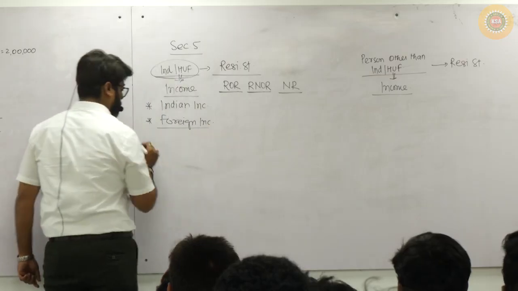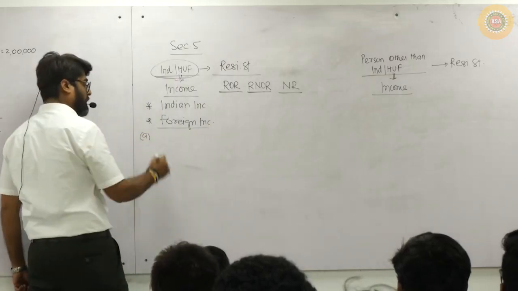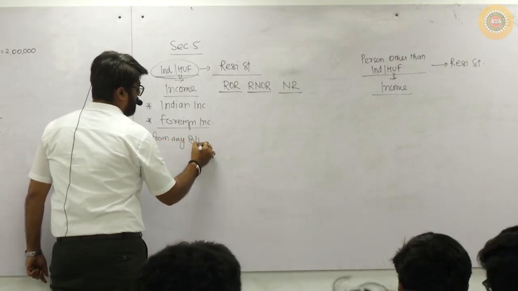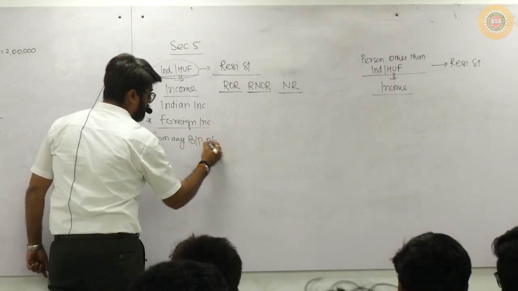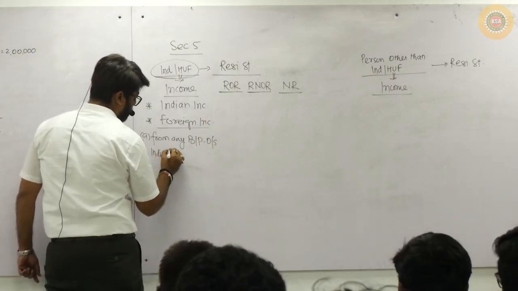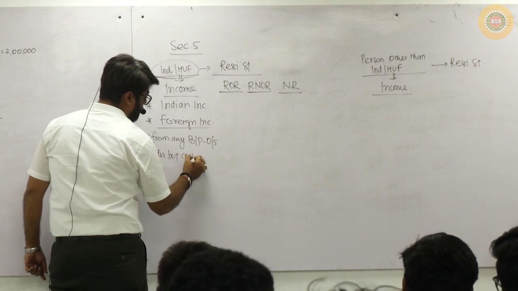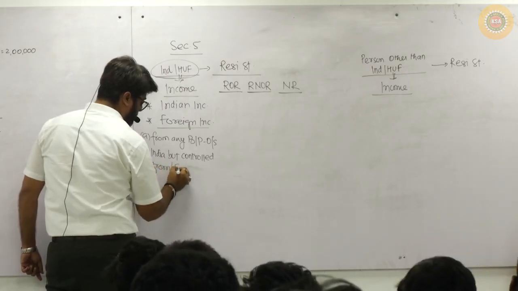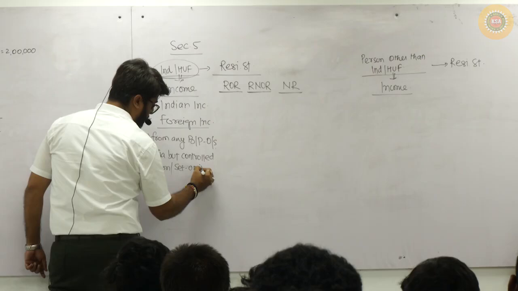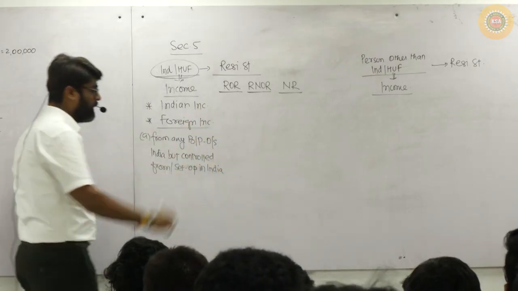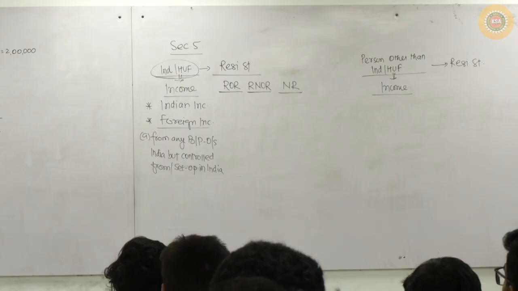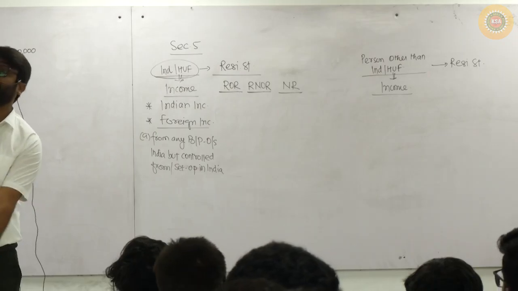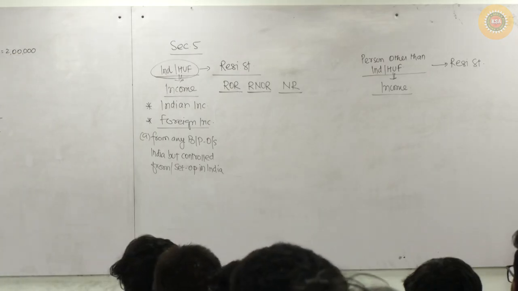Now in this foreign income, there are two categories. Foreign income from any business or profession which is outside India but which is controlled from, or which is set up in, India. Either the business is controlled from India or the profession is set up in India. But that business or profession is not in India. The business or profession is outside India.